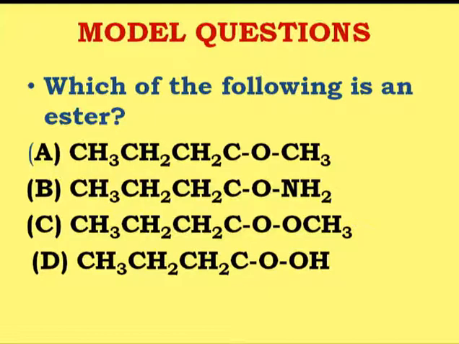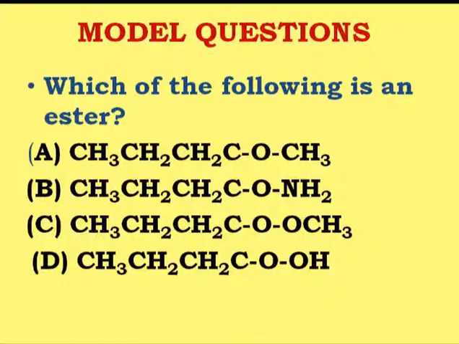So option A is not at all correct, because it is a carbonyl group, the keto group, and the CH3 group which is involved in the bond formation. If we look at option B, here there is a CONH2. It means there is an amide linkage. It is not an ester linkage, it is an amide linkage.